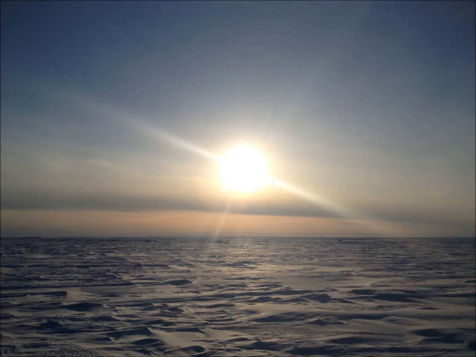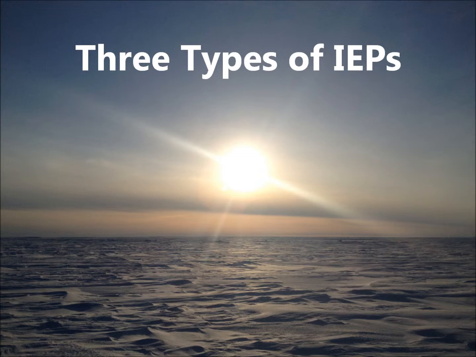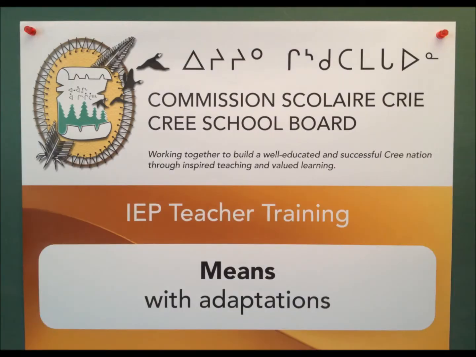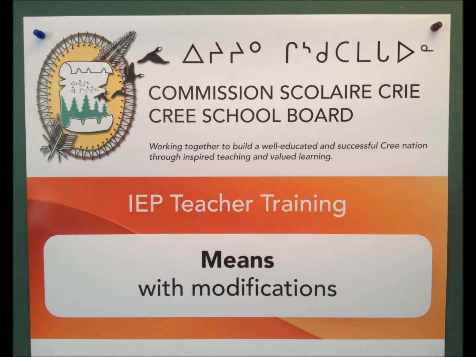Three types of IEPs. In this section, I will define the three types of IEPs that could be created to support students with varying needs. These three types include means, means with adaptations, and means with modifications.